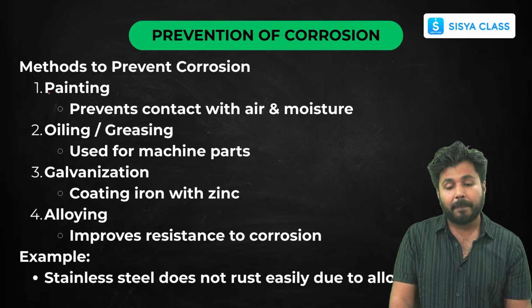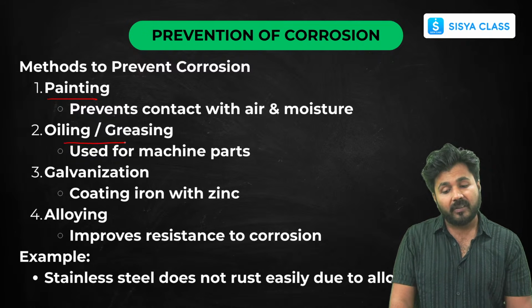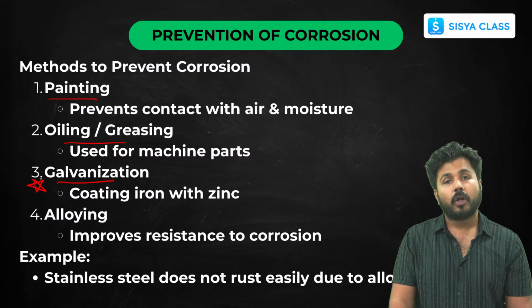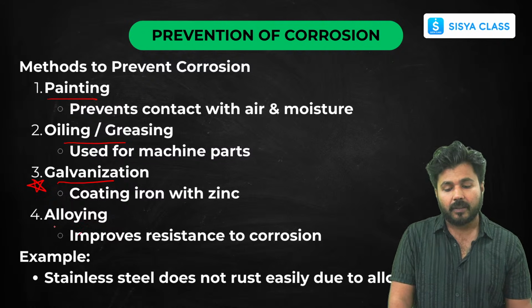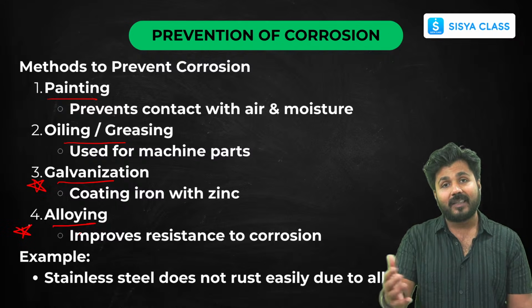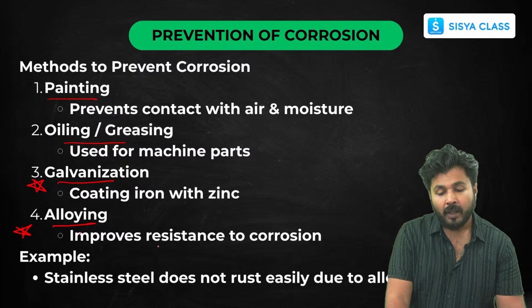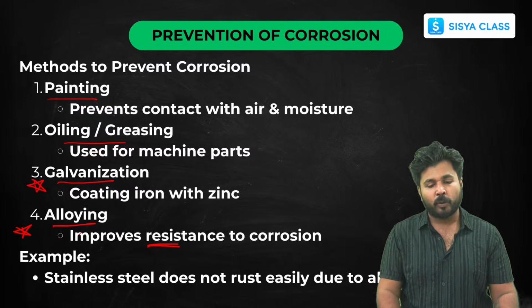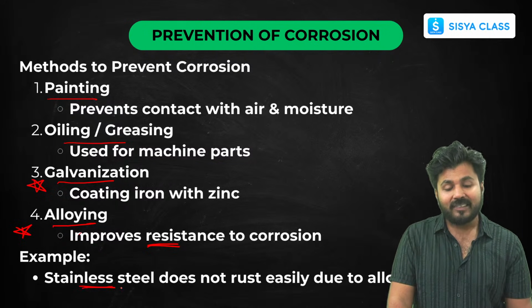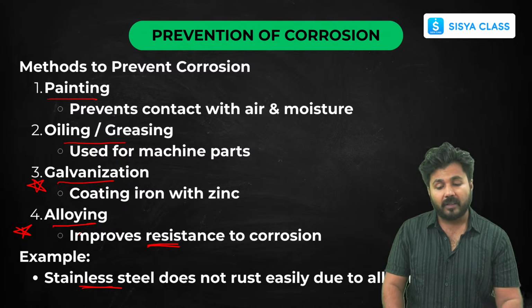So the common methods are painting, so you can prevent direct contact with air or moisture. You can oil or grease it, especially for machineries. You can galvanize it. Now this is important: I will put a coat of zinc over it, so it will protect the iron that is inside it. Now alloying is also important. We'll see the alloys after this slide. What is alloying basically in detail? It also provides resistance to corrosion. Okay, it doesn't get easily corroded. For example, stainless steel. Now stainless steel is not pure iron, so it doesn't rust easily because of alloying.